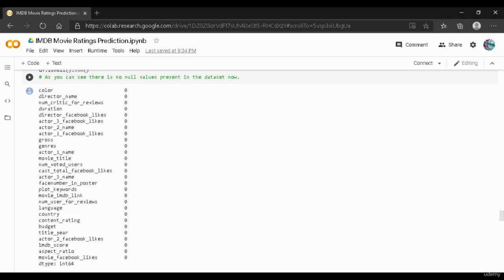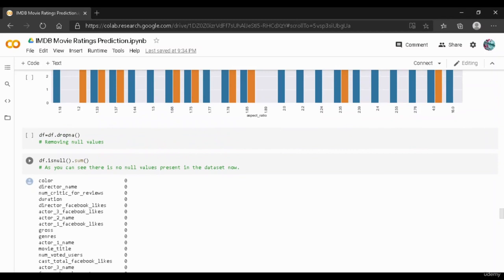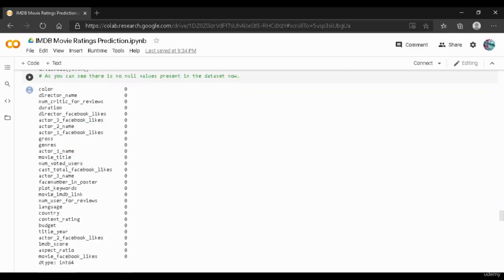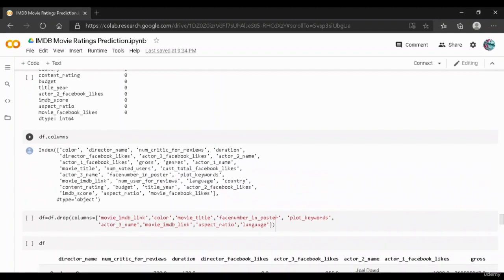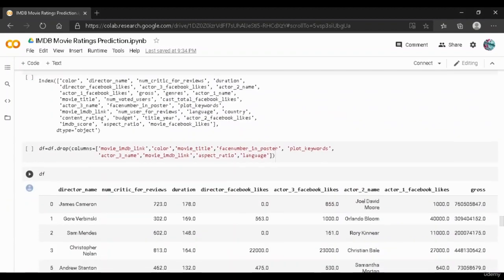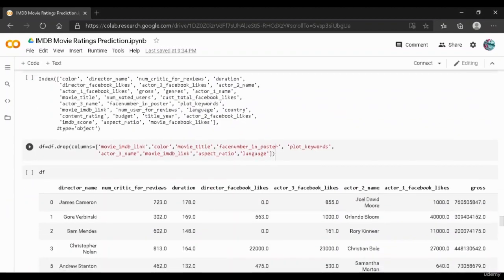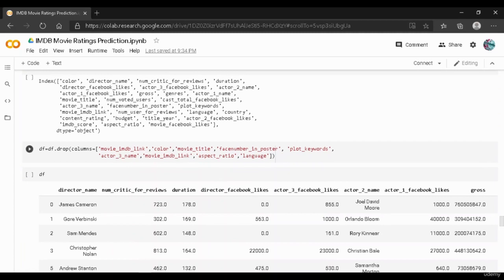Previously, we had a lot of null values present in the entire data, and using the dropna function, now there are no null values. So 0 means there are no missing values. And then again, we have displayed the column names, and wherever we found a particular column which is not of any use, we have dropped such columns as well. So the dropped columns include the movie IMDb link. We have no use of this particular column.